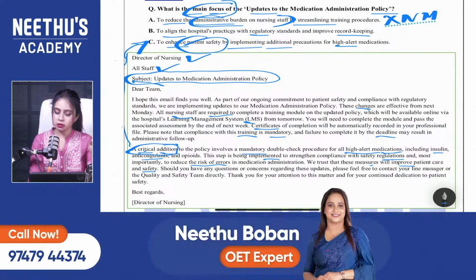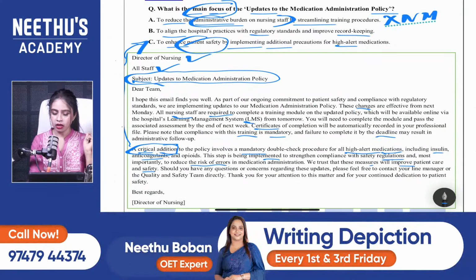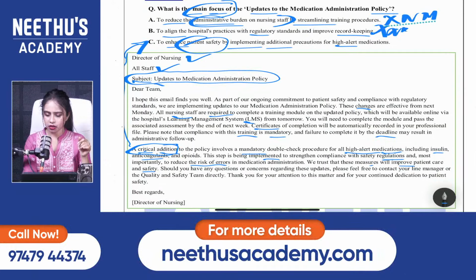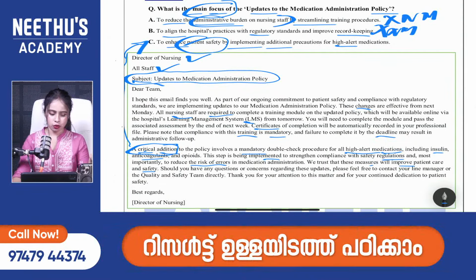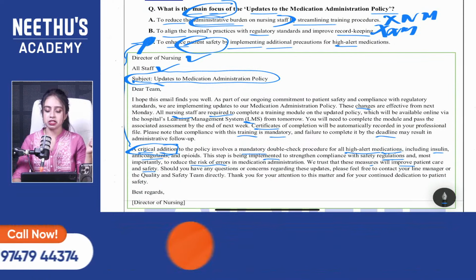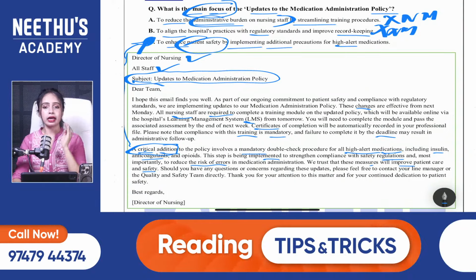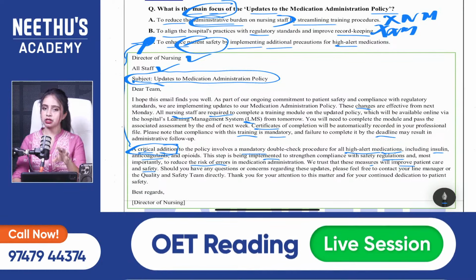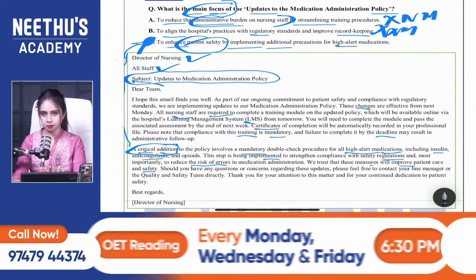To align the hospital's practices with regulatory standards and improved record keeping. And the same reason I'm eliminating option B, I think it's not mentioned anywhere in the para, like record keeping or anything. So, simply answer is option C. To enhance patient safety by implementing additional precautions for high alert medications. And I'm saying, please trust me, definitely they can ask you this kind of a question in your exam. You can expect this kind of an email in your exam.